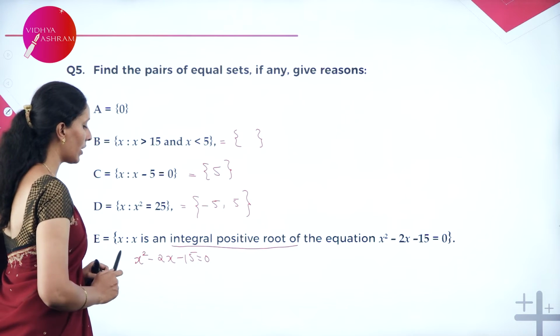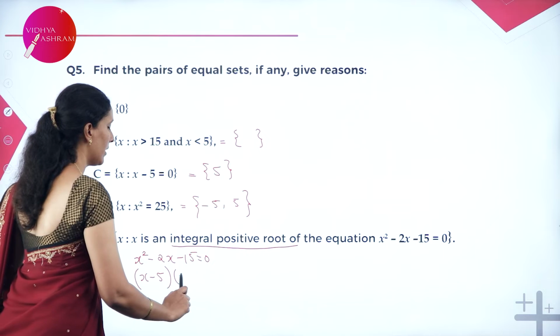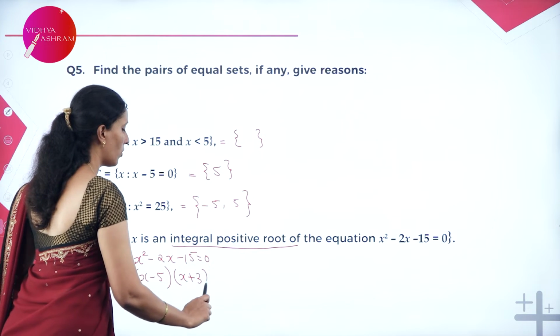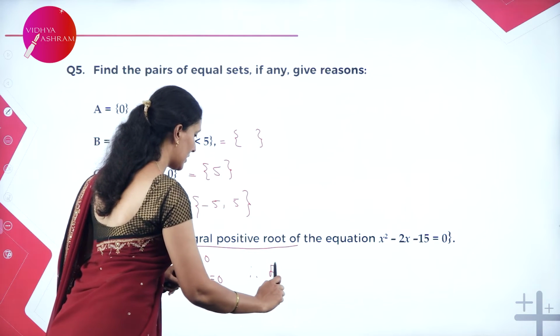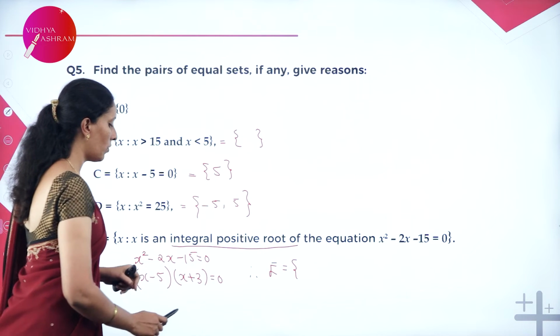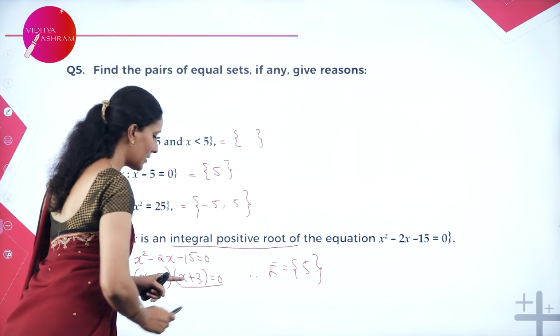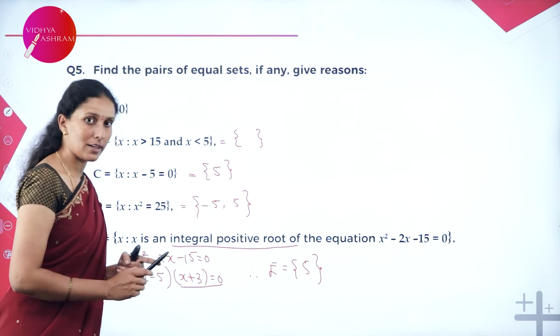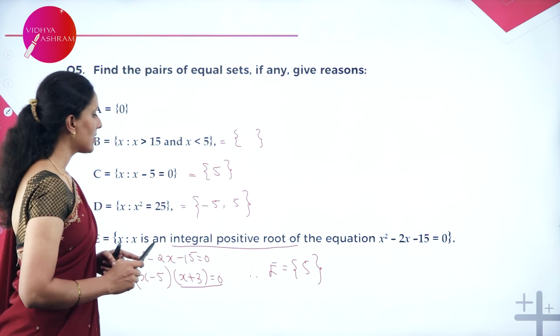Clearly here we can see x minus 5 and x plus 3 are the roots of the equation. So, for this set E, we need to choose only the positive root. So, 5 we can choose, because when I say x plus 3 is equal to 0, x is equal to minus 3, which is not the positive root. So, therefore, E has 5.